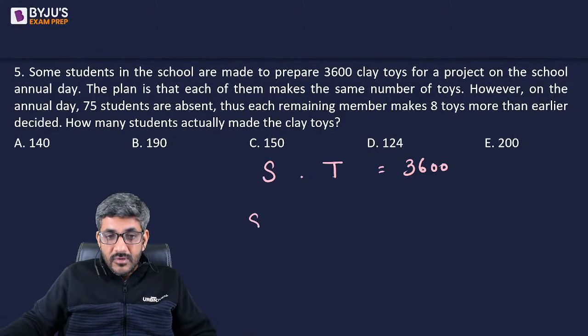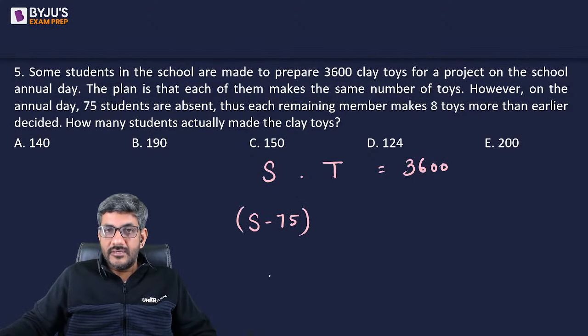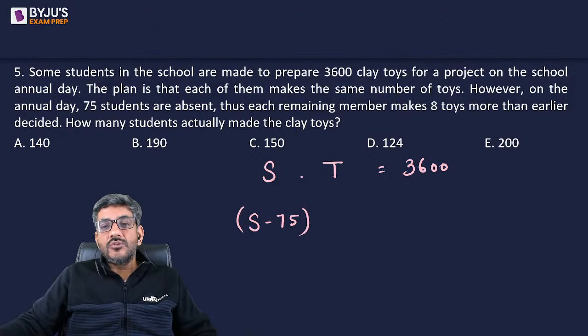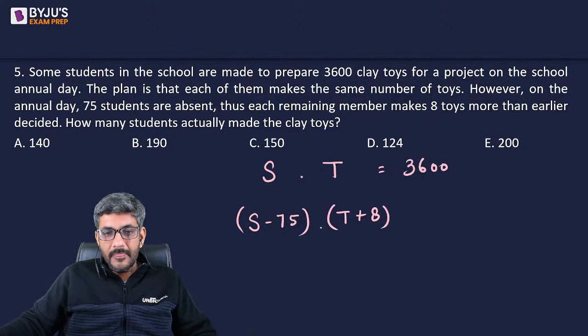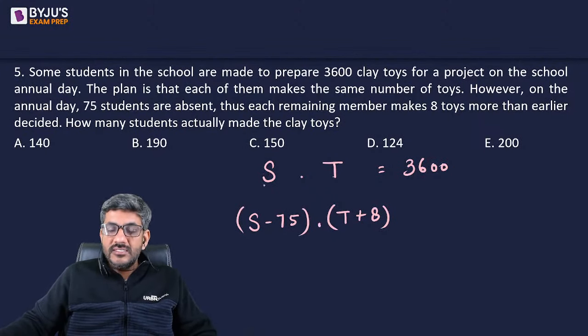So the number of students decreased by 75 because 75 students are absent. Each remaining member makes 8 toys more than earlier decided. So now they are making 8 more, that means T plus 8. Every member is making 8 more. Now there are 75 students less, S minus 75, and they are making 8 extra per day.